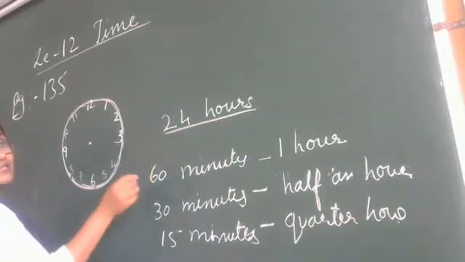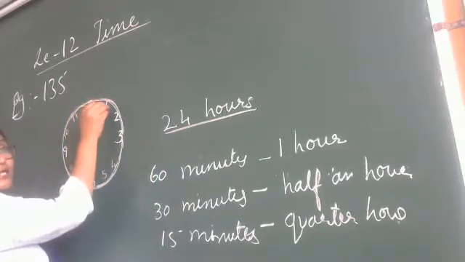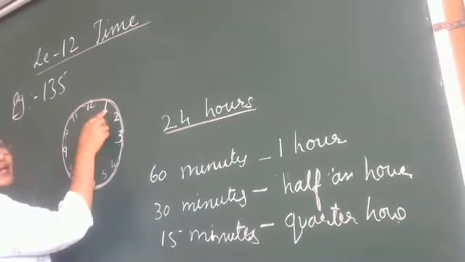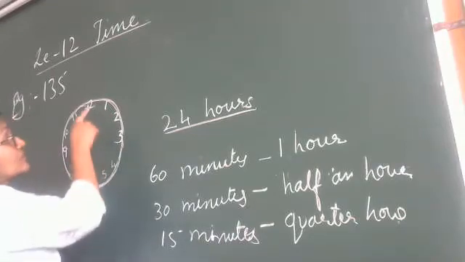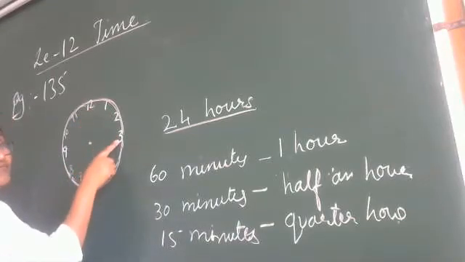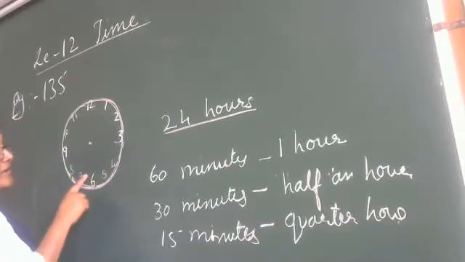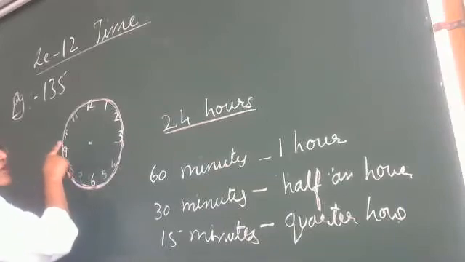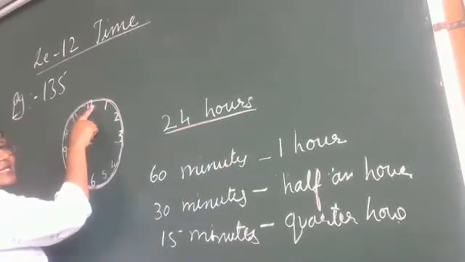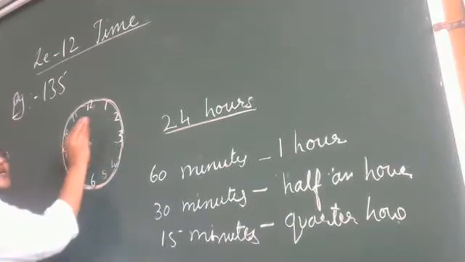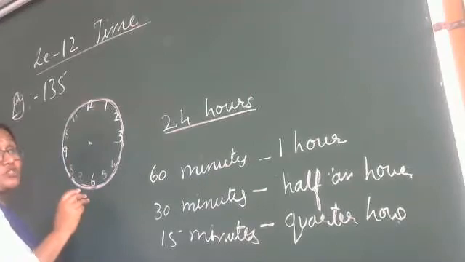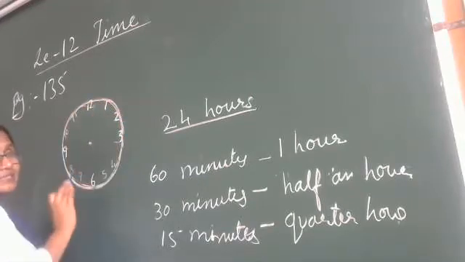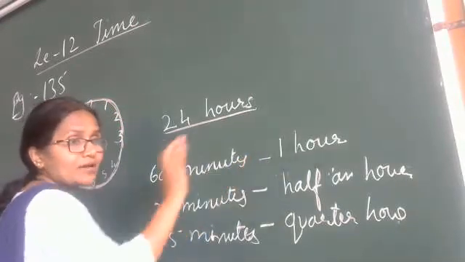Now 60 minutes. In this, 12 to 1 is 5 minutes. Okay. 5, 10, skip counting of 5. 5, 10, 15, 20, 25, 30, 35, 40, 45, 50, 55, 60. So in this clock, we count the 5 table. So that makes 60 minutes. The 60 minutes makes 1 hour.